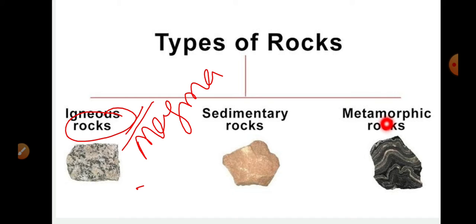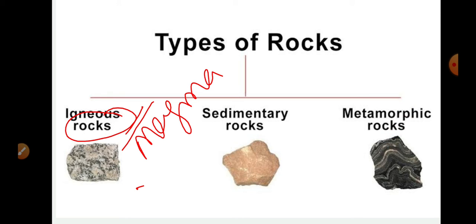Igneous rocks are formed by volcanic eruptions and by the magma. Sedimentary rocks are formed by the depositions of pebbles, clays, and soil in the seashore areas. Metamorphic rocks are formed by the changes in the igneous rocks that are caused by natural actions.